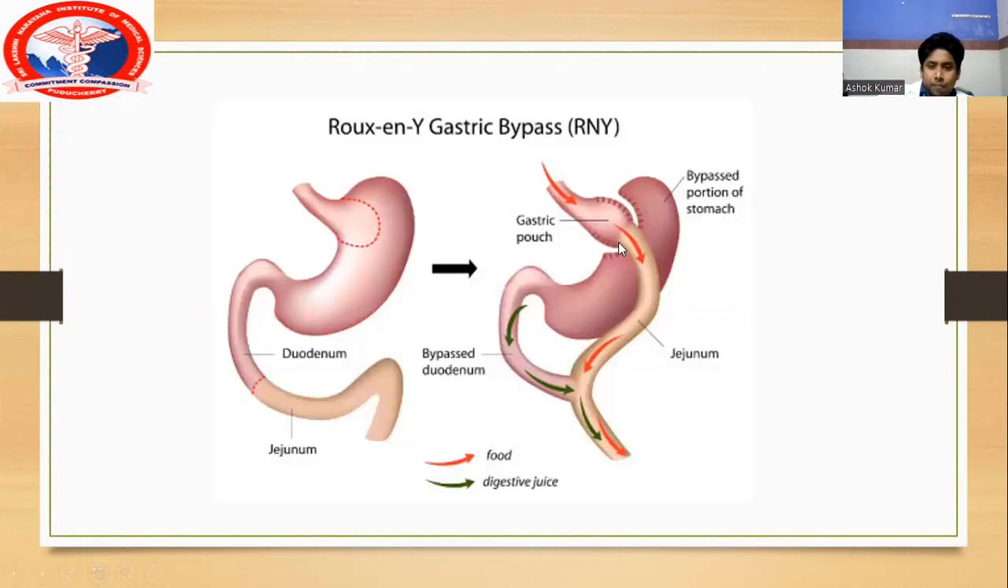So when you divide this jejunum and you take this above, there are two methods to bring the jejunum to anastomose with this pouch. Those are the antecolic method and the retrocolic method. If you take this Roux limb in front of the transverse colon and transverse mesocolon, it's called the antecolic method. If you take this Roux limb behind the transverse colon and mesocolon, it's called the